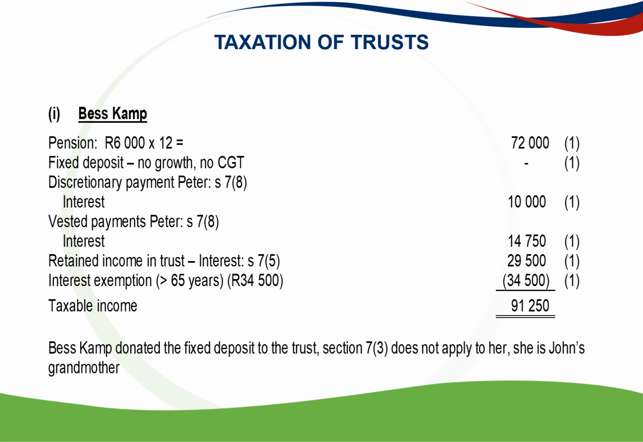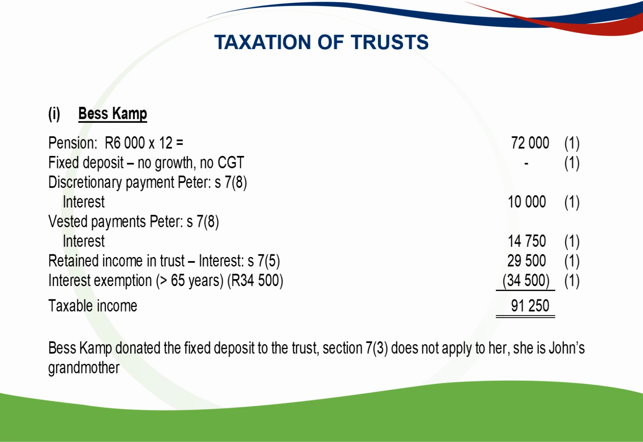We'll look at Bess Camp. So she receives a pension of 6,000 Rand per month. So times 12 gives us 72,000 Rand. The fixed deposit, there is no capital gains tax consequences on a fixed deposit. It's cash. Discretionary payment to Peter, Section 7.8 applies because he's a non-resident. So the interest is taxed in Bess's hands, 10,000 Rand, and the vested because she made a donation. So Section 7 applies to her.